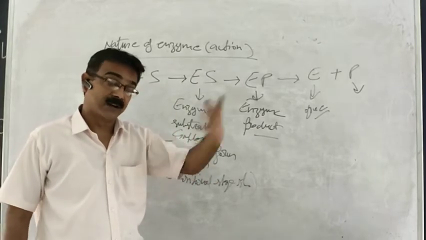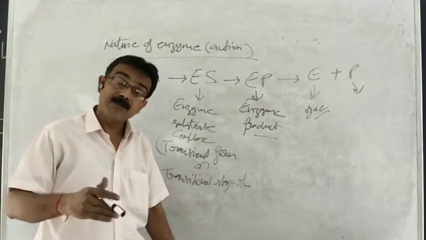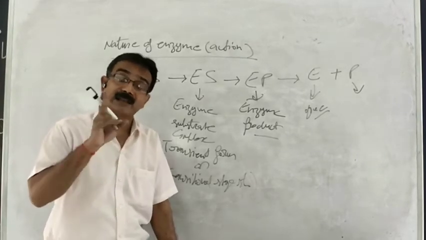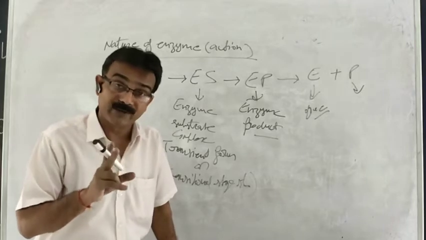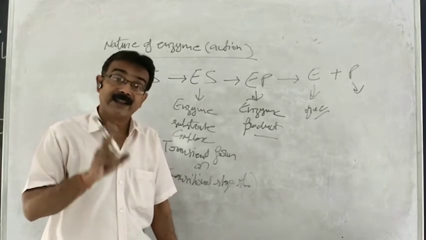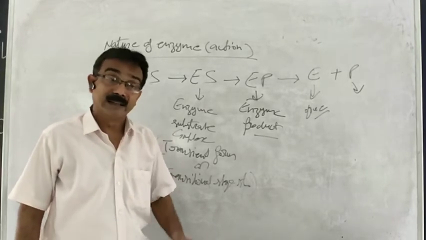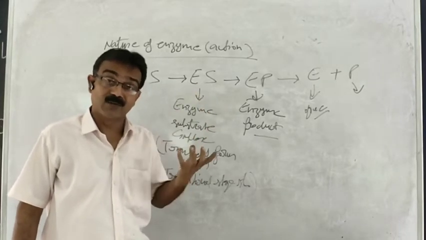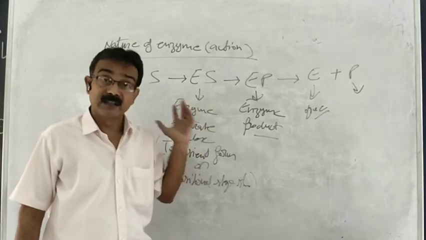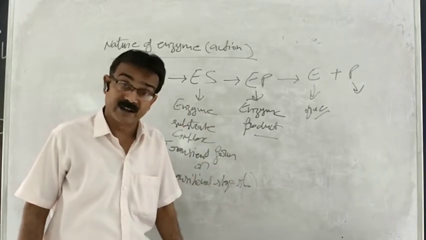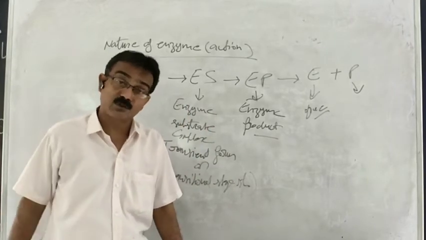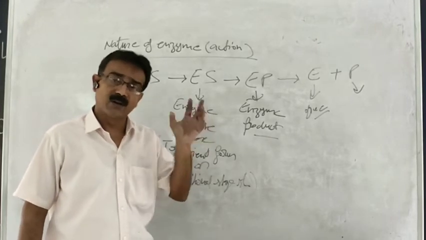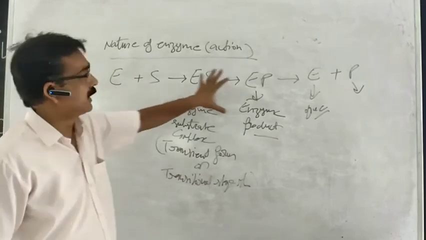Polysaccharide will convert into monosaccharide, and some other functions are also done by enzymes, because enzymes can also be made up of nucleic acid, and then they are referred to as ribozyme. They play a very important role in the molecular basis of inheritance in genetics, which you will study in class 12. Here you will only know the action of these enzymes.